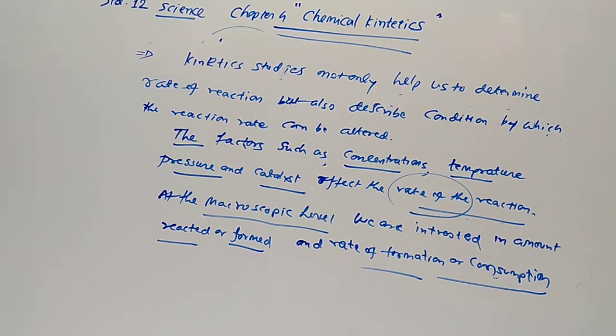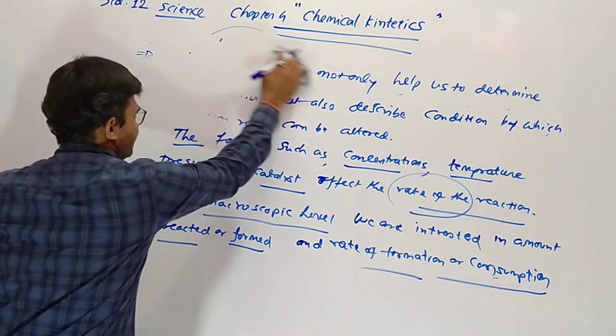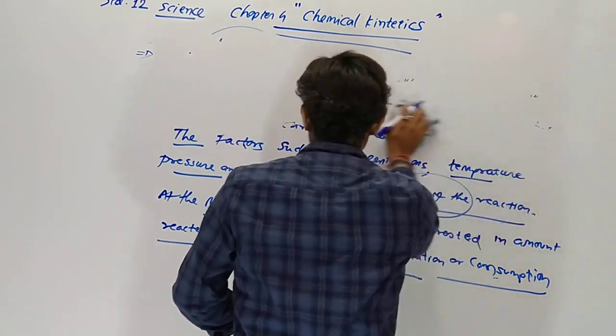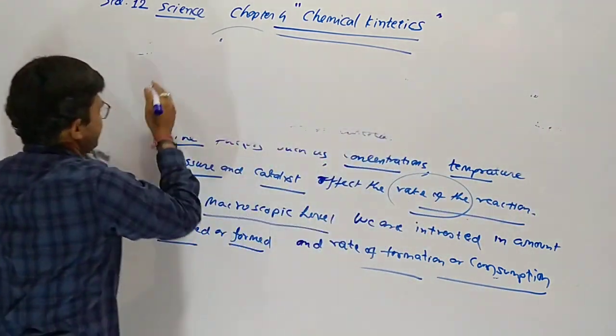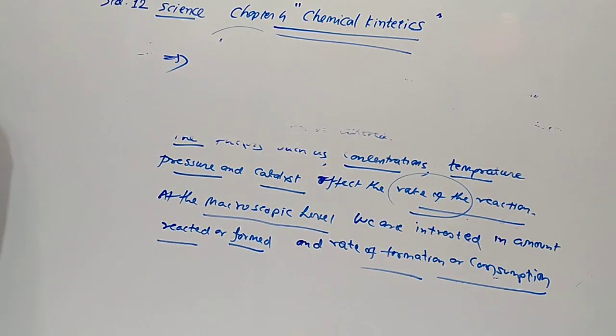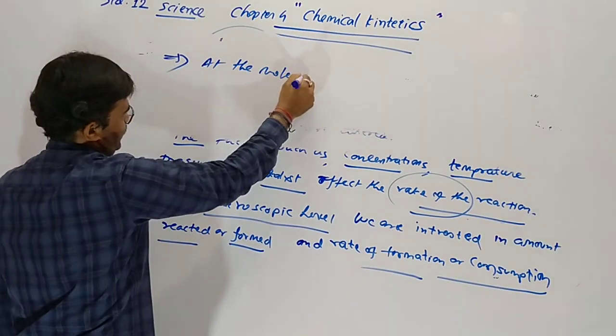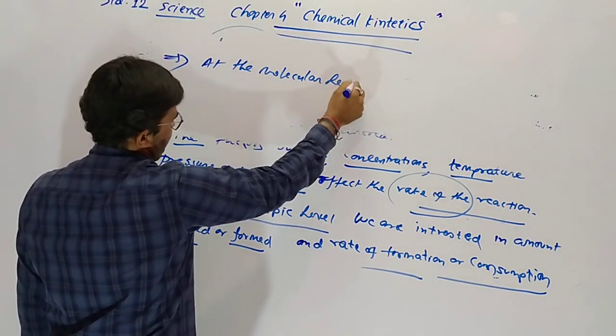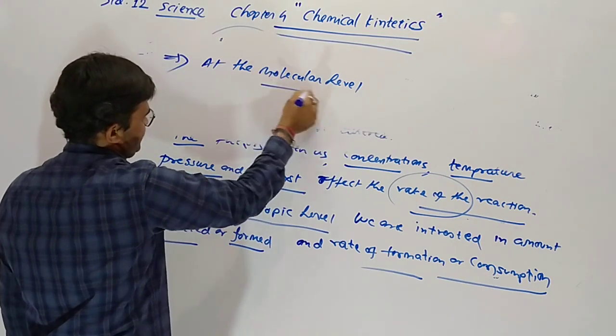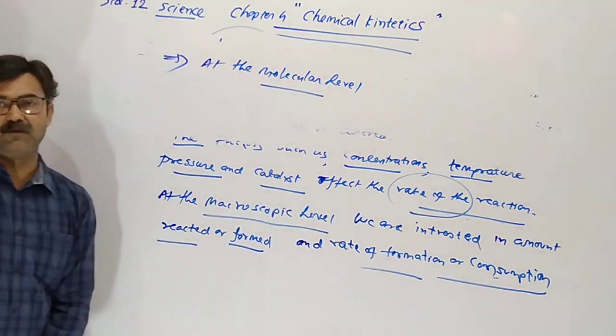Yes, we are also interested at the molecular level in the reaction mechanism, involving the orientation and energy of molecules undergoing collision. Now second thing: at the molecular level, not macro. Inside the substance there are many molecules.